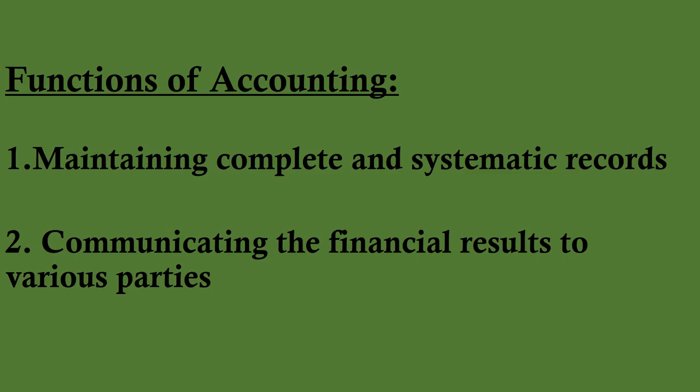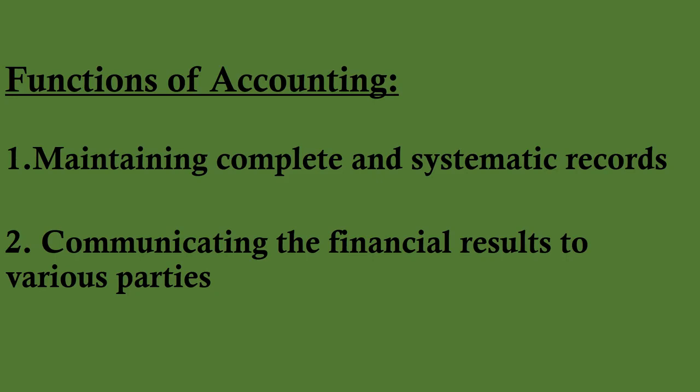Second one is communicating the financial results to various parties. Beta, we have read earlier also in objectives, accounting's main function is to communicate the information regarding net profit, assets, liabilities to the interested parties. Now whosoever is interested in the business, suppose debtors, creditors, government bodies, and we can say investors.